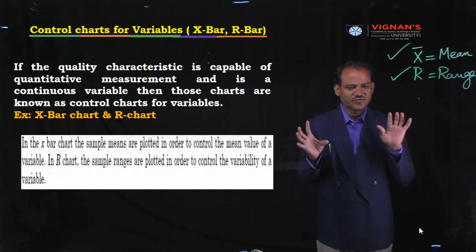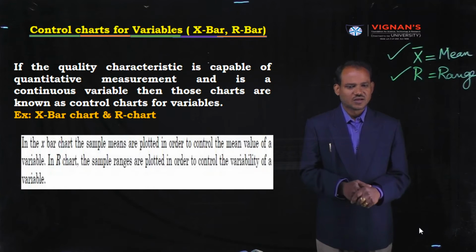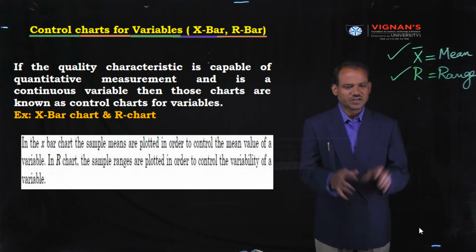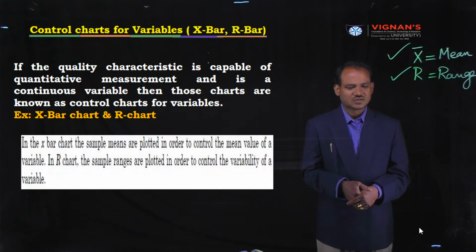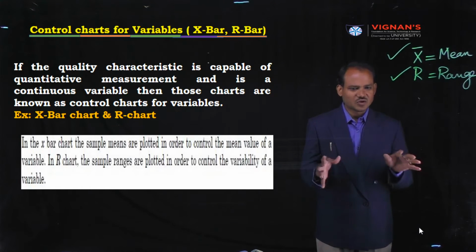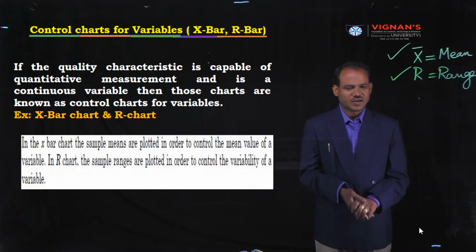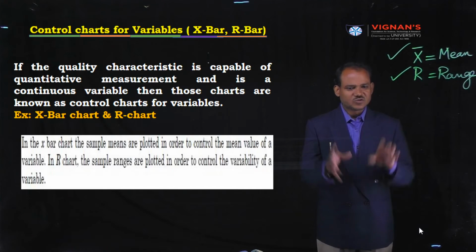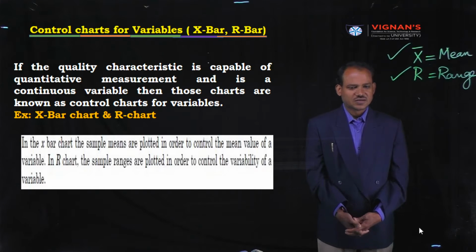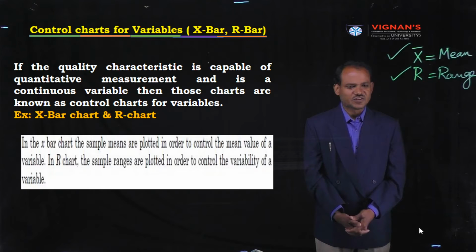With the help of control charts, we observe and collect data from various samples, plot based on that data, and finally check whether the process is under control or not. Coming to control charts for variables, as per our syllabus we have two types of charts.